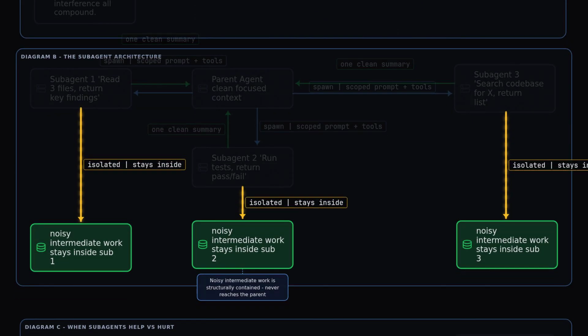This is the architectural pivot, fresh window per task, noisy work isolated, one clean return. The parent's context never grows from the subagent's intermediate work. Context rot by design can't accumulate the way it does in one long session.